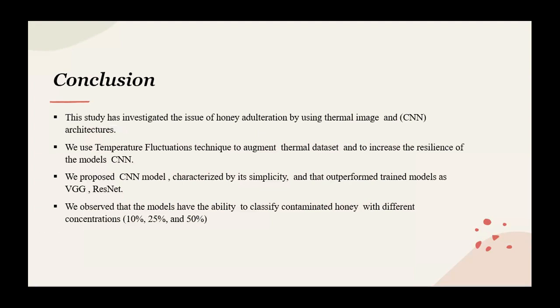To conclude, this study has investigated the issue of honey adulteration by using thermal images and CNN architecture. We used the temperature fluctuation technique to augment the thermal dataset and to increase the resilience of the CNN model. We proposed a CNN model characterized by its simplicity that outperformed pretrained models such as VGG and ResNet. We observed that the model has the ability to classify contaminated honey with different concentrations: 10%, 25%, and 50%.